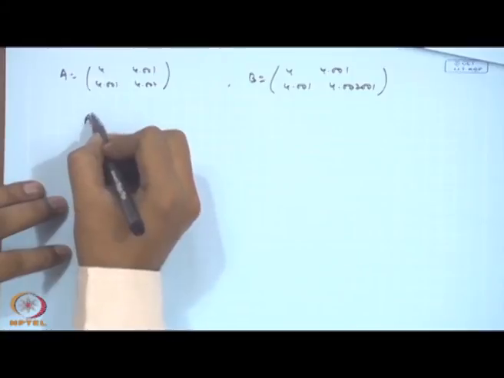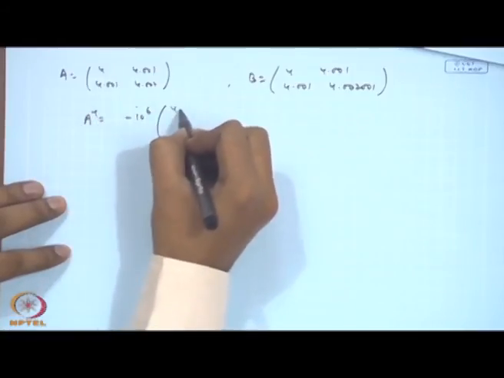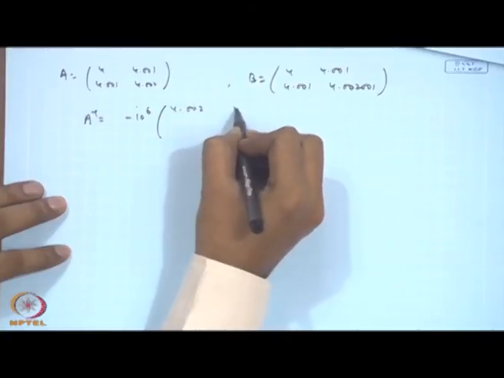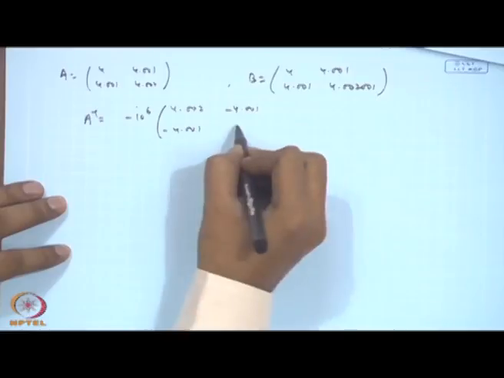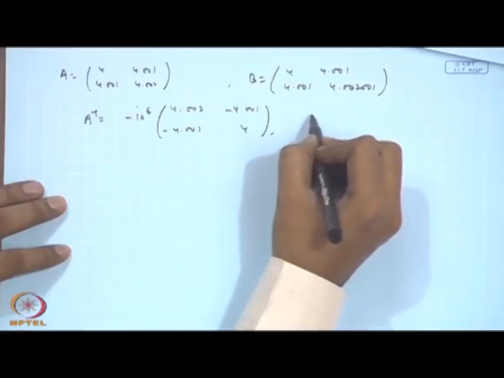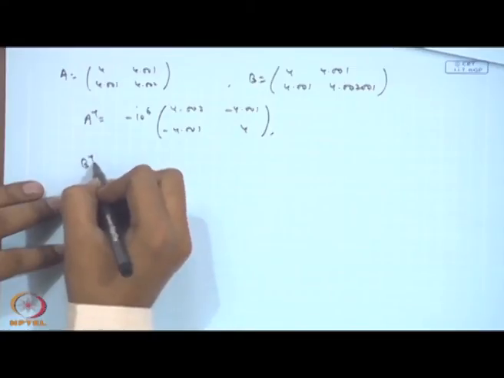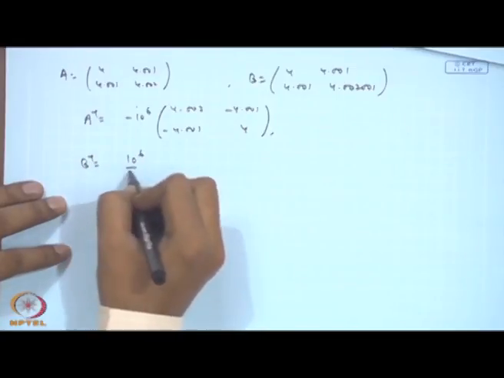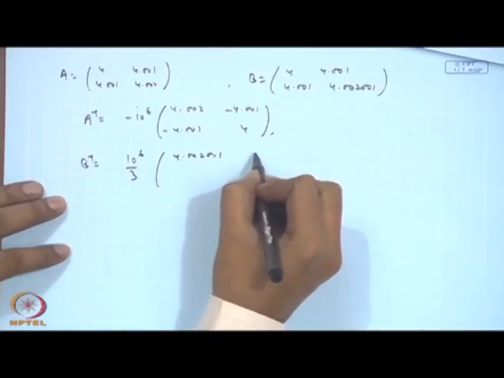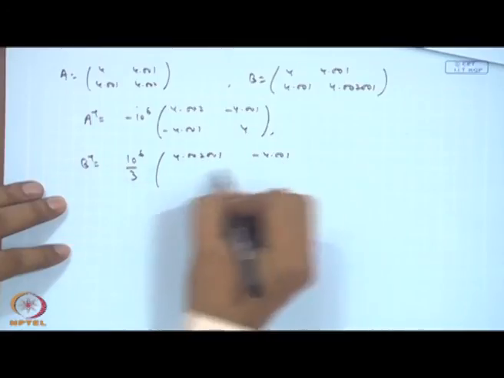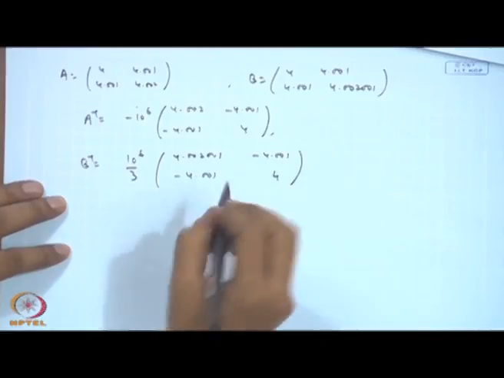Let us look at, say, A inverse. A inverse is equal to minus 10 to the power 6, 4.002, minus 4.001, minus 4.001, 4. And if I look at B inverse, then that is equal to 10 to the power 6 by 3, 4.002001, minus 4.001, minus 4.001 and 4.